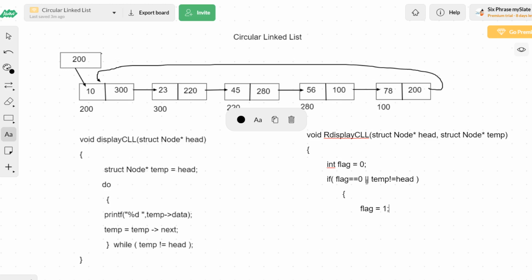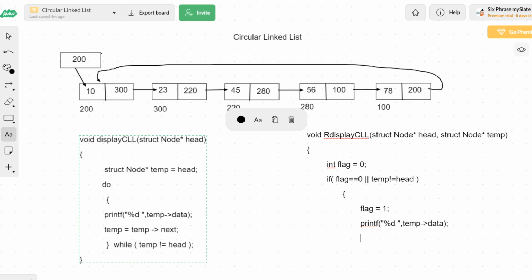Now if flag is 1, then whatever node you are going to visit hereafter is not the first node. So flag equal to 1 is the first thing that I will change, and the next thing I will do is print the present data. So printf percentage d space comma temp of data I will be printing, and after printing temp of data I will recursively call the same function, because here the value of temp is changing.